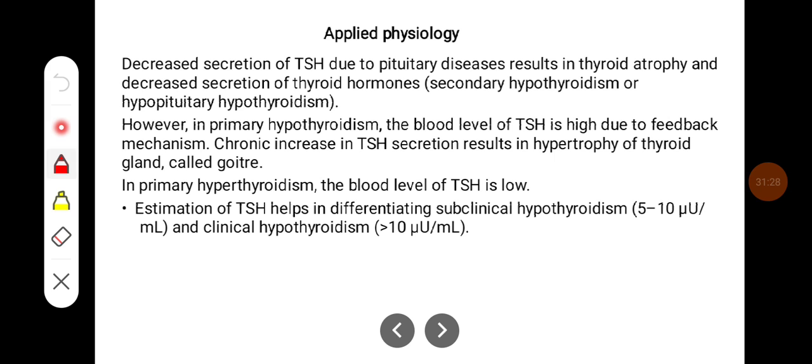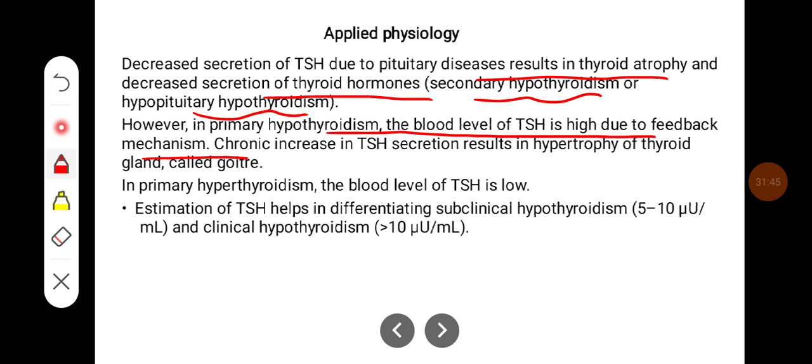Decreased secretion of TSH due to pituitary disease results in thyroid atrophy and decreased secretion of the thyroid hormones, which is called secondary hypothyroidism or hypopituitary hypothyroidism. However, in primary hypothyroidism, blood levels of TSH are high due to the feedback mechanism. A chronic increase in TSH secretion results in hypertrophy of the thyroid gland, which is called goiter.